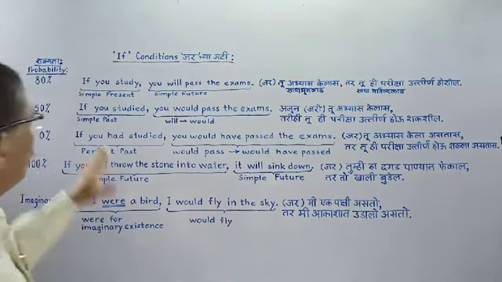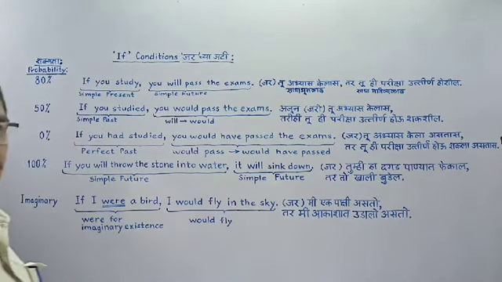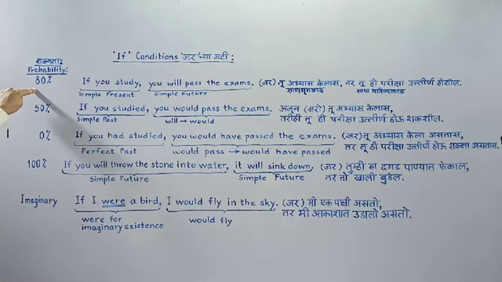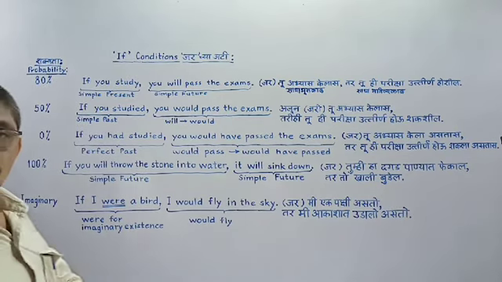We have 5 types of conditions here presented on the board. First one is most probable, and that is 80% probability.